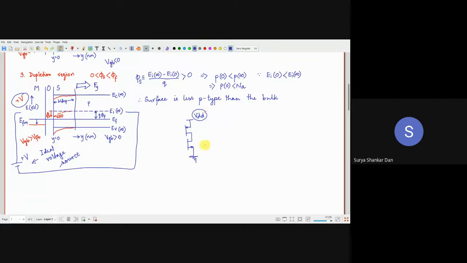In VLSI design, whatever circuits you are doing, you are maintaining VDD as constant. So VDD is a perfect battery. No matter what the load, no matter how much current flows, no matter how much capacitance or resistance, whatever happens in this part of the circuit, this battery is going to provide you with VDD.